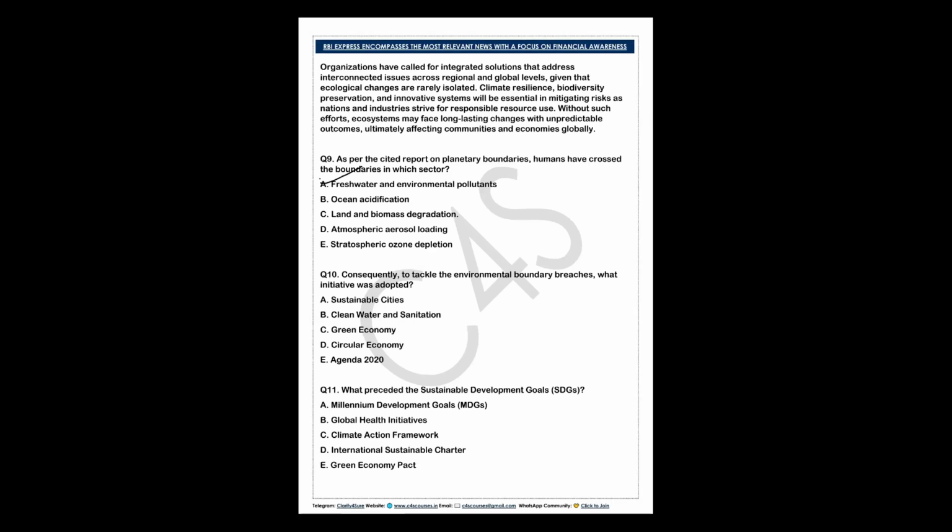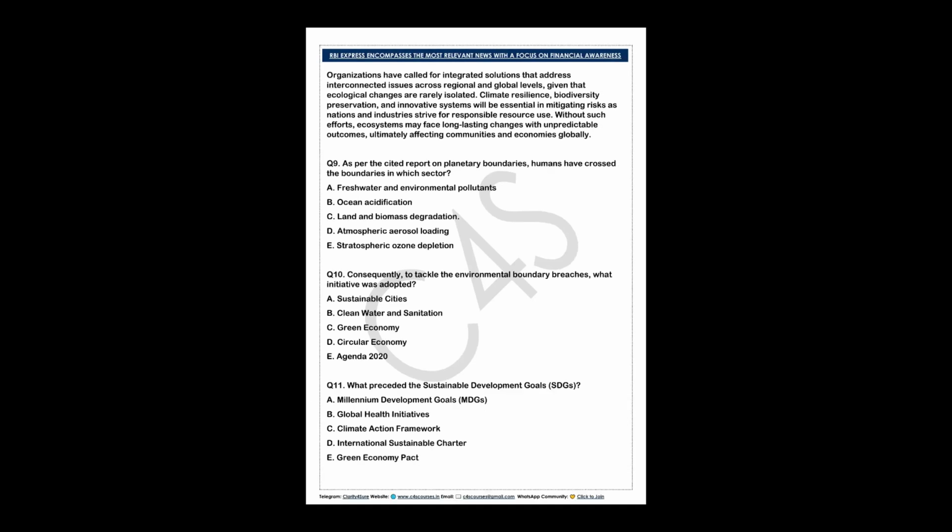So as per the report, human activities have exceeded safe limits in areas like freshwater resources and environmental pollutants, indicating what? Ecological research that has threatened biodiversity and ecosystem resilience, right? So obviously it is a difficult kind of thing, but if you read the passage very well, the answer will be hidden in that. So I will be keeping this question at a moderate to difficult level.